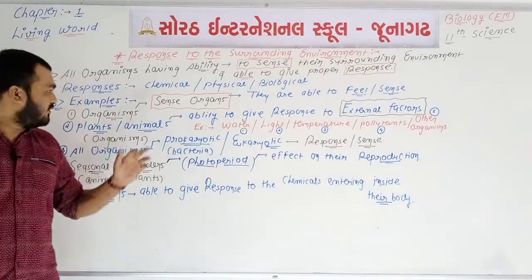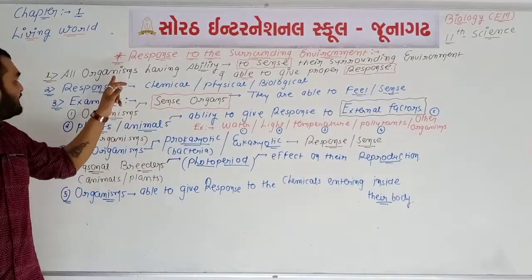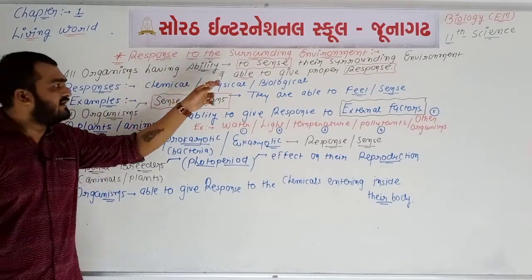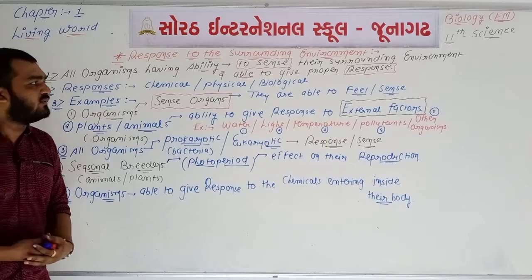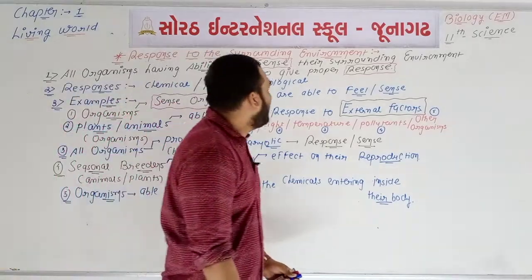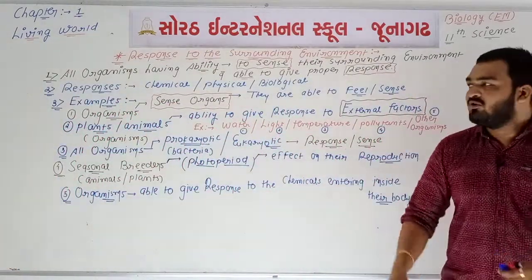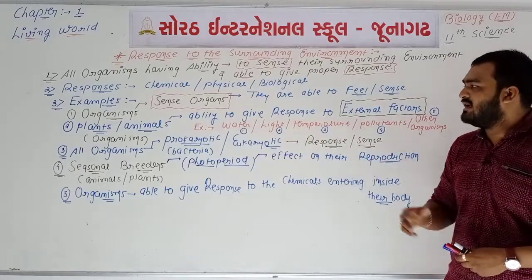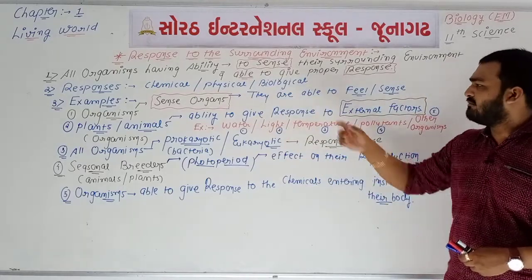So again we are going to revise the first 3 points. In point number 1, we can say that all organisms have the ability to sense their surrounding environment and they are able to give the proper response. Point number 2, these responses may be chemical or physical or biological.